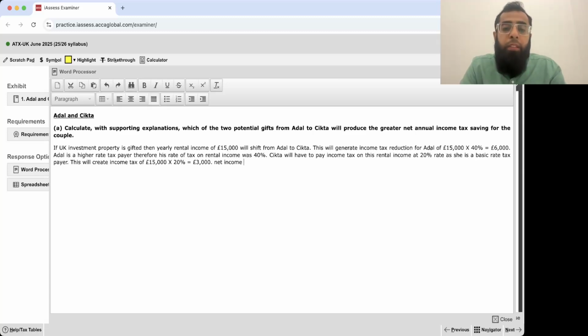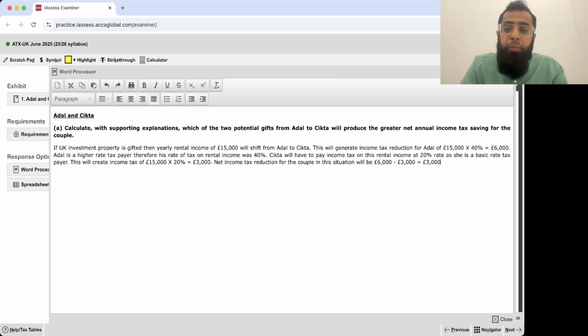The net income tax reduction for the couple in this situation will be £6,000 minus £3,000, which is £3,000.